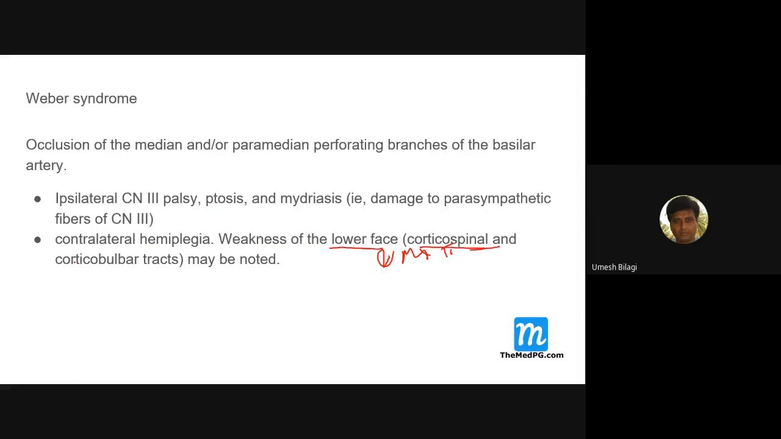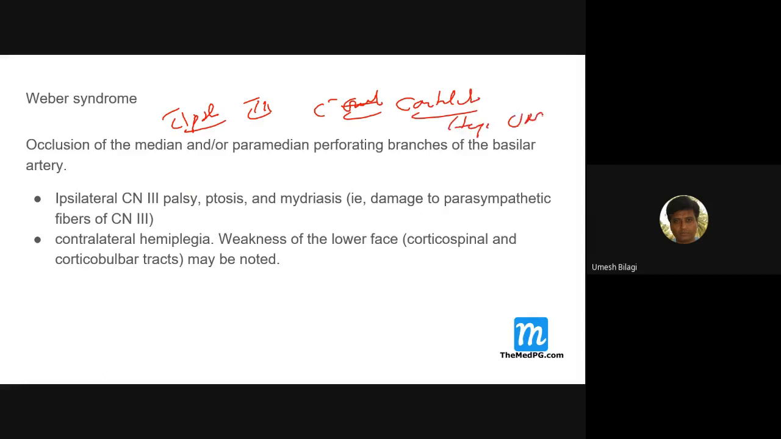That is because of corticospinal and corticobulbar tracts. So contralateral hemiplegia with weakness of the lower face, on the opposite side. Ipsilateral third nerve, opposite side hemiplegia. You can remember: ipsilateral third nerve palsy, contralateral hemiplegia with UMN facial palsy. That is Weber syndrome. What is Weber syndrome? Ipsilateral third nerve palsy with contralateral hemiplegia with UMN seventh nerve palsy. That is Weber syndrome.